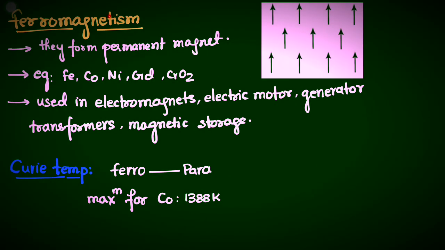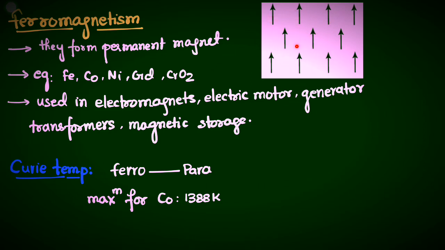Next we have ferromagnetism. In ferromagnetism, the magnetic moments have a tendency to become aligned parallel to each other under the influence of a magnetic field. You can see this is the magnetic moment. However, unlike the moments in the paramagnetic material, these moments will remain parallel when the magnetic field is not applied. If you remove the external magnetic field, they will still be aligned parallel.